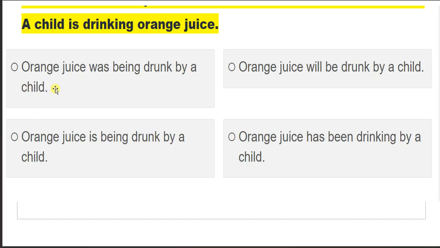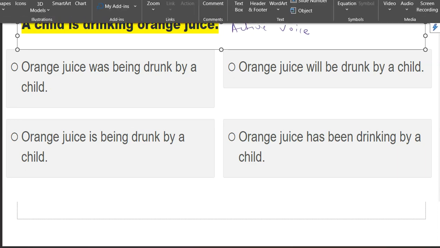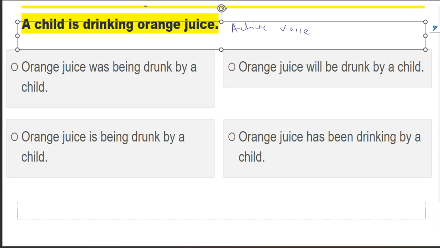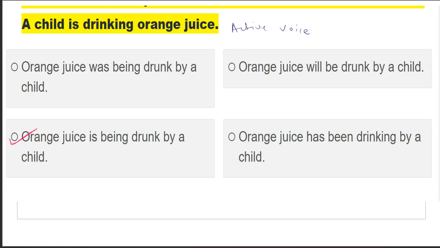The first question in front of you: a child is drinking orange juice. This is your active voice. You have to change it into passive voice. So what will be the passive voice of this? Try to give me the answer. Orange juice is being drunk will be the form. So, orange juice is being drunk by a child.